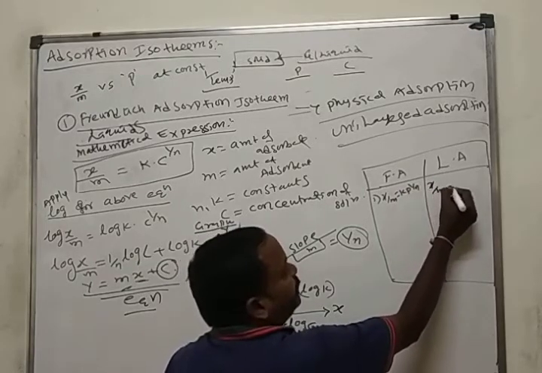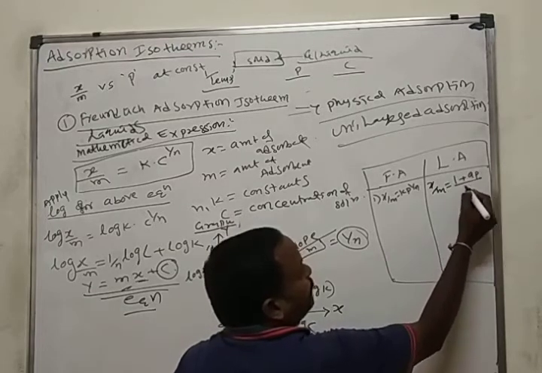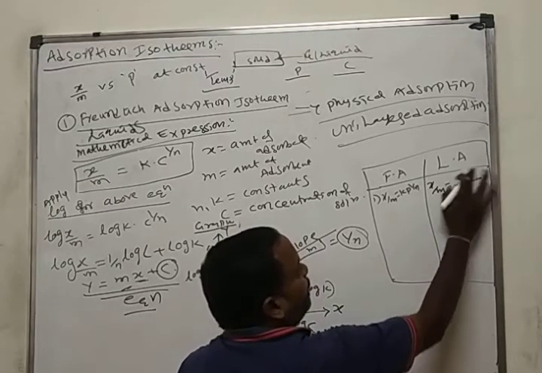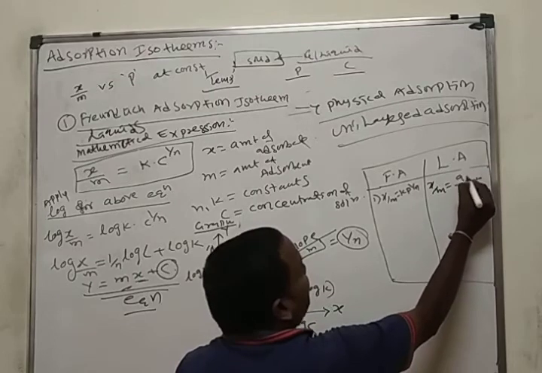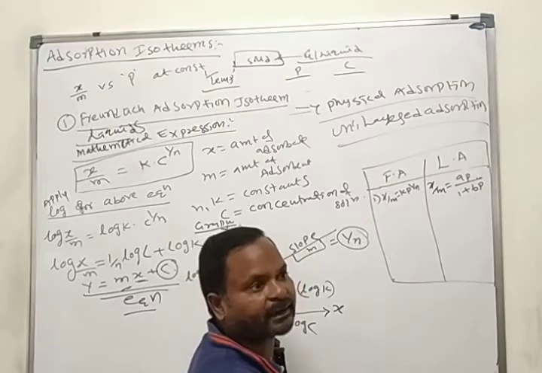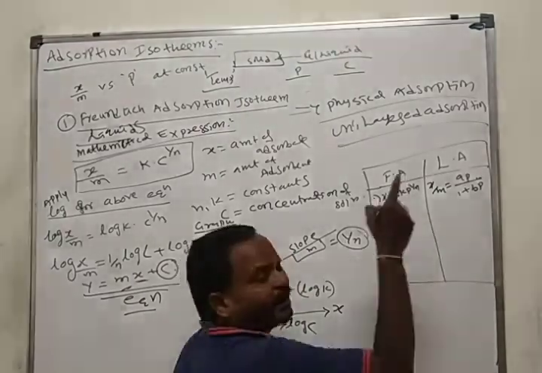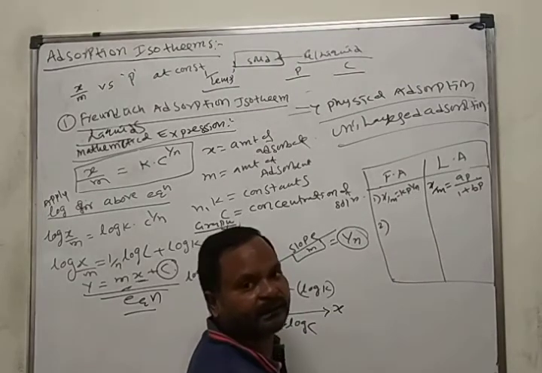Here x by m is equal to ap by 1 plus bp, or k dash p by 1 plus kp. Okay, and here we get the same graph. In both the cases we get the same graph.